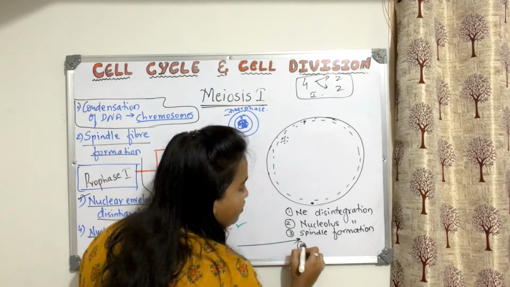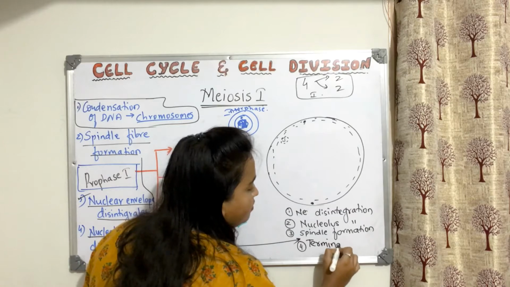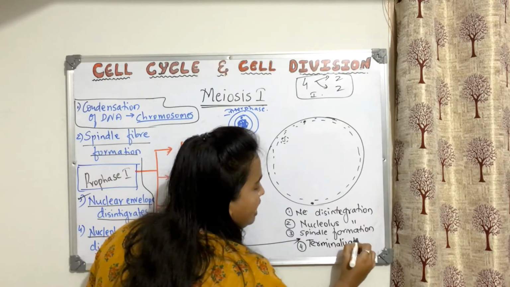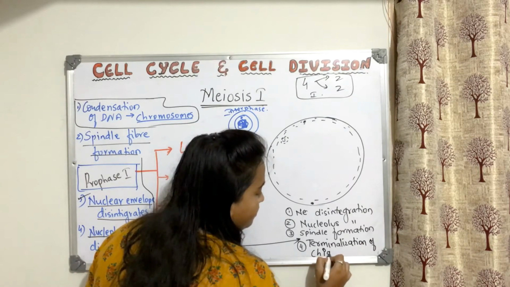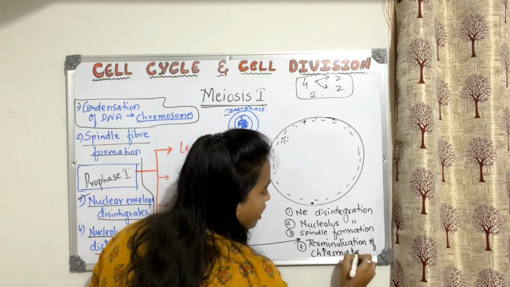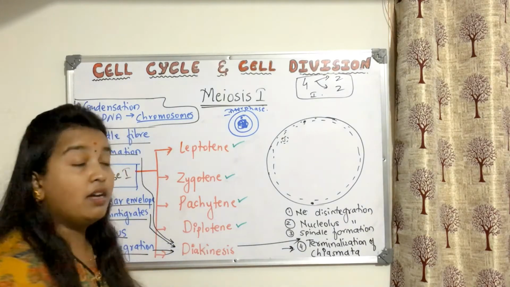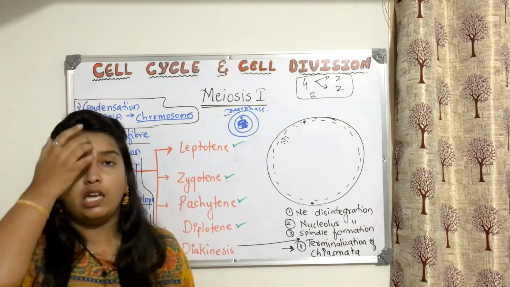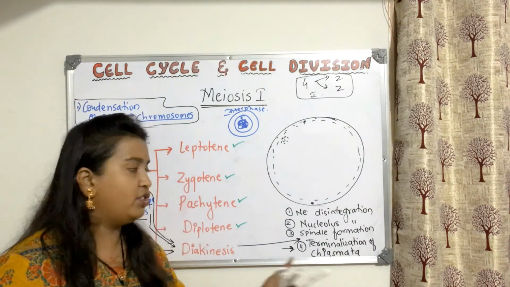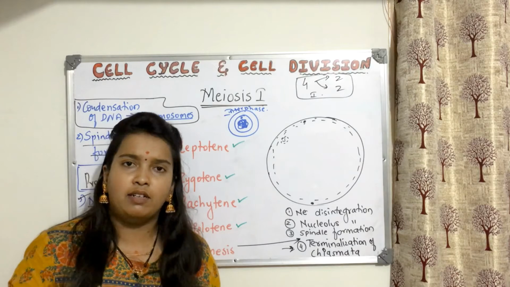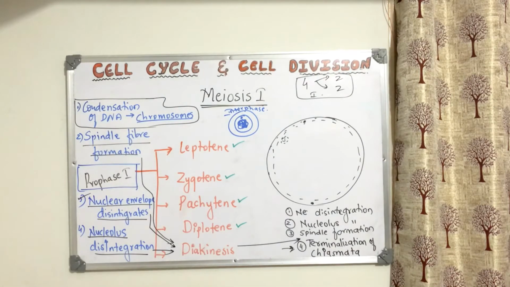And the fourth one, which is very, very important, we call it terminalization. Terminalization of chiasmata. Very, very important. This is very much important. The fourth point. What happens here is, when we are talking about chromosomes in diakinesis, there is terminalization of chiasmata. What do you understand by the term terminalization? First, I will explain with the help of my hand and then I will draw it.